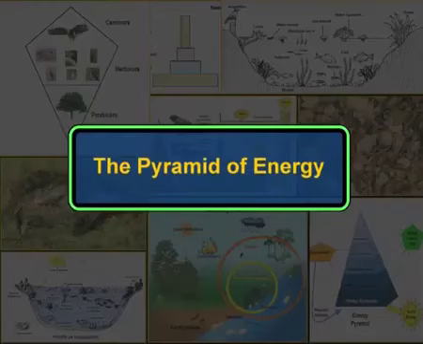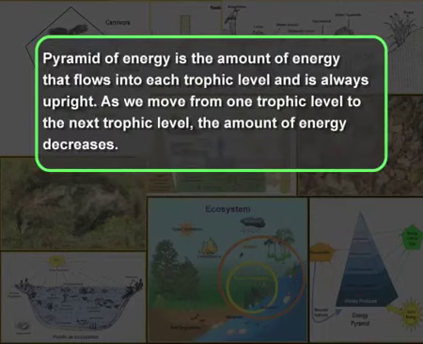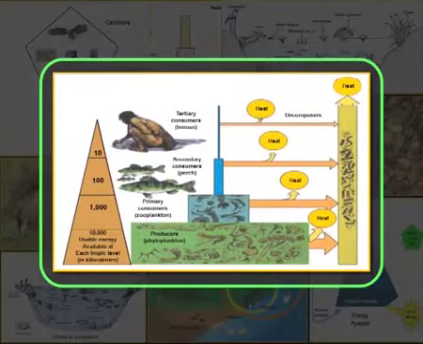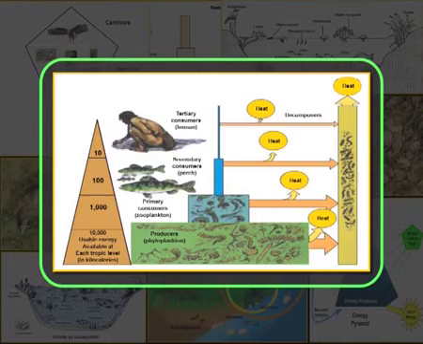The last is the pyramid of energy. The pyramid of energy is the amount of energy that flows into each trophic level and is always upright. As we move from one trophic level to the next, the amount of energy decreases. I have just explained this concept while explaining the energy flow in an ecosystem. As you can see in this diagram, the energy flow decreases from the producer level to the tertiary consumer, and at each step the energy is lost as heat.